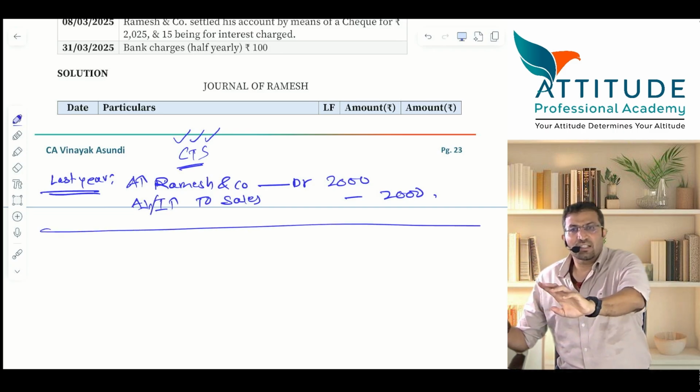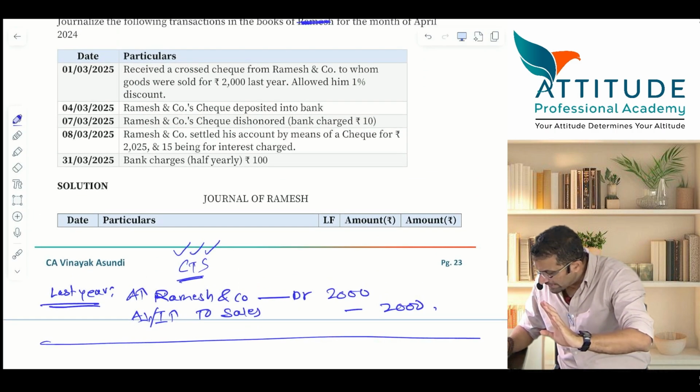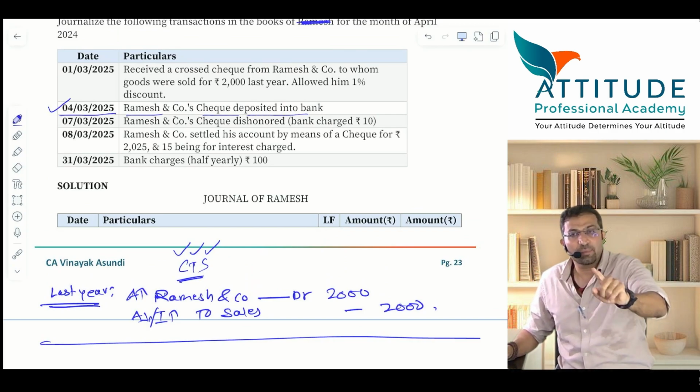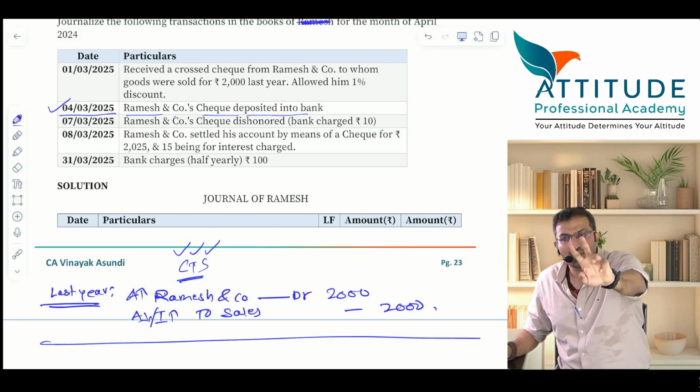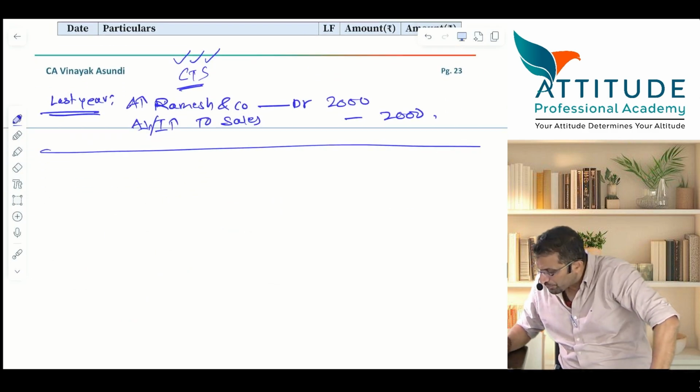This year Ramesh has given a check to you, and that check is not deposited on the same day. The check is deposited after 3 days. Ramesh and Co. check deposited in the bank on 4th. It means that you have received the check on 1st and deposited the check on 4th. Is that clear? Now please tell me the entry.